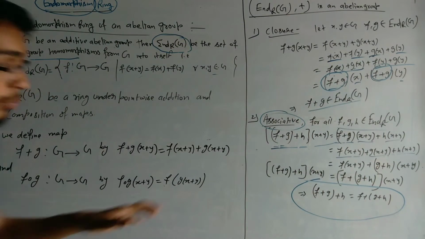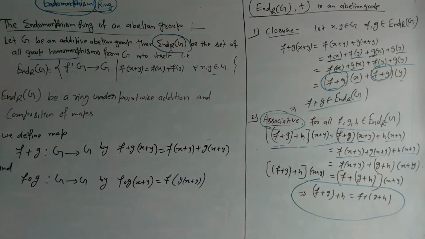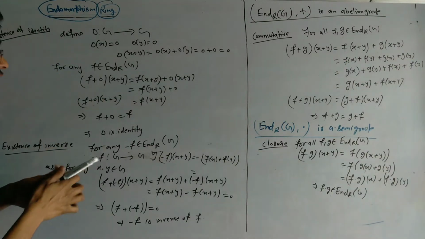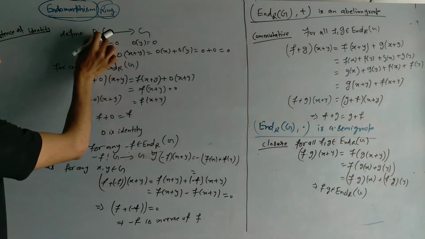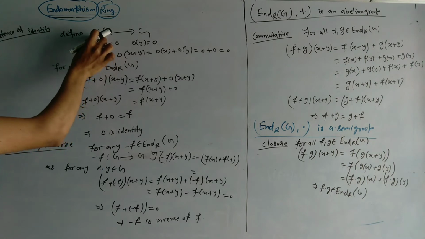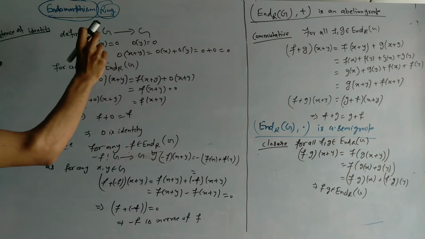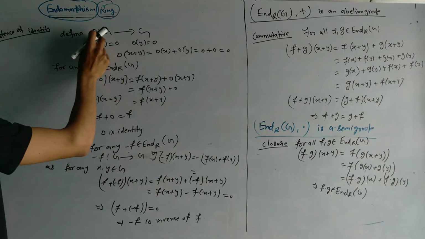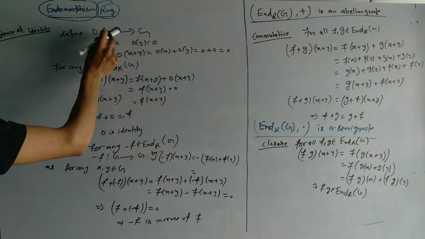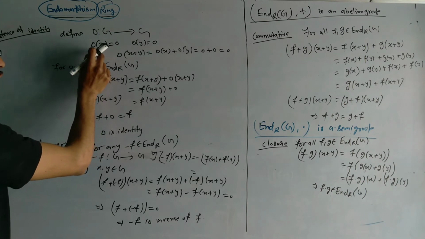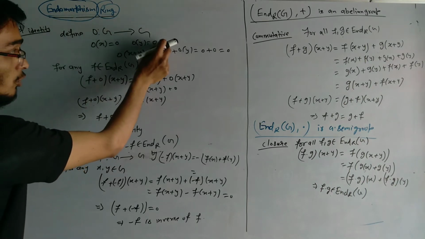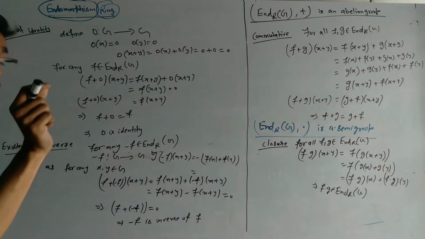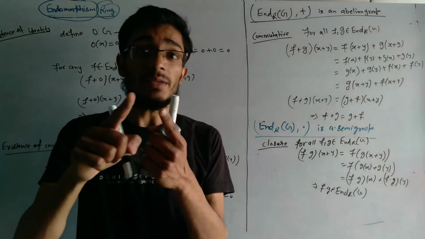Now we will talk about the existence of identity. Here we will define a zero mapping, that is the zero homomorphism, because the elements of the endomorphism are all group homomorphisms. So here we define the zero homomorphism from G to G, with 0 of x equal to 0 and 0 of y equal to 0. And we define it for x, y, and x plus y, because G is an additive abelian group.